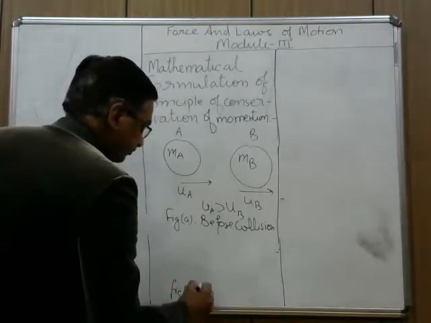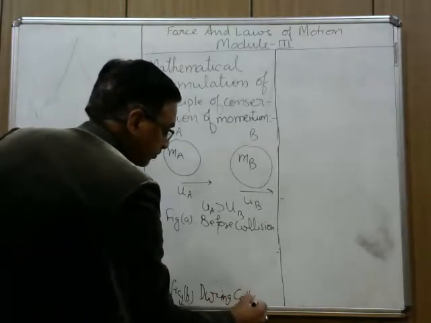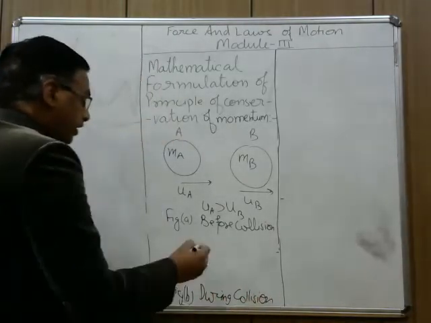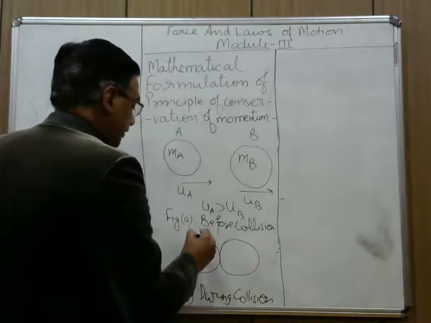during collision. During collision, what will happen? The two bodies will be in contact.